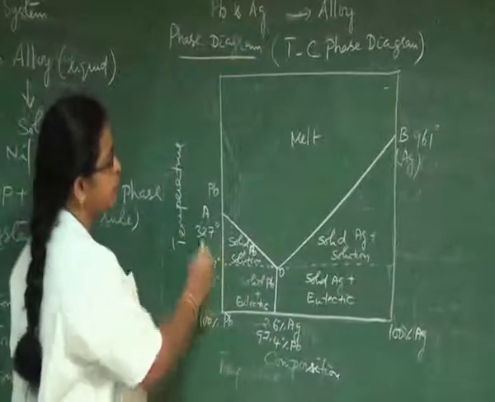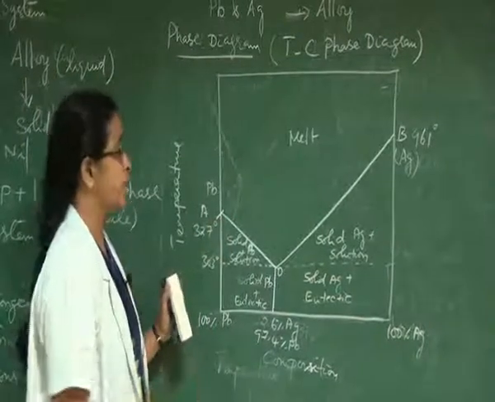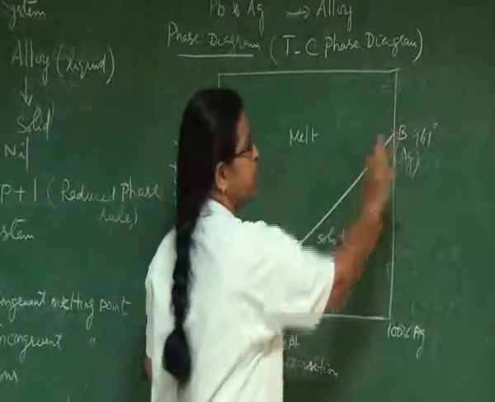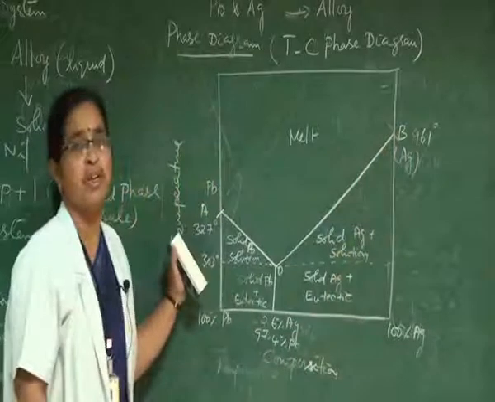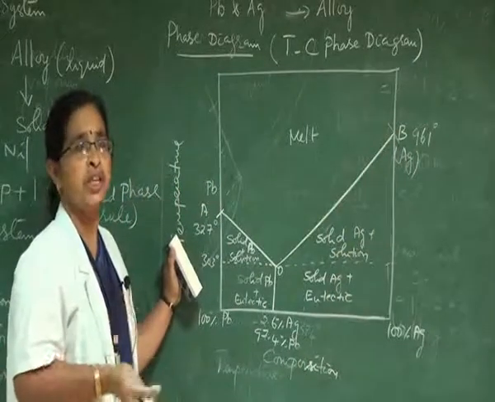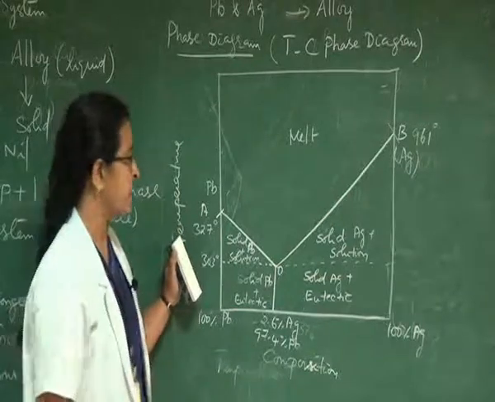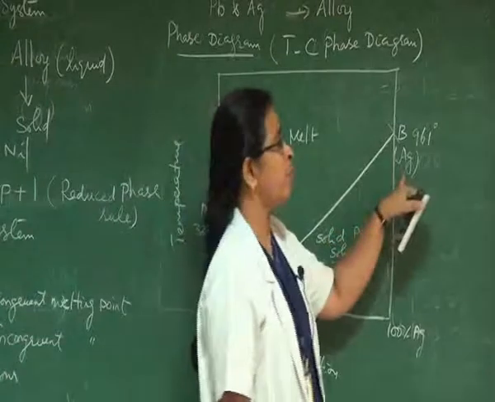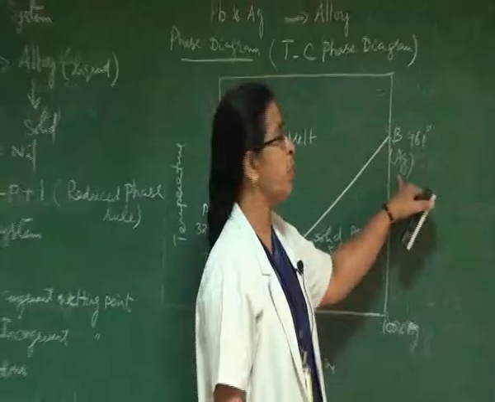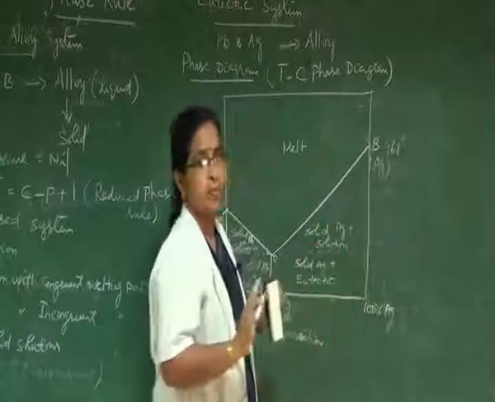See here in the phase diagram, point A represents the melting point of pure lead. Point B represents the melting point of pure silver. We can start this alloy formation either with the sample of silver or with the sample of lead. If we start with silver, the melting point of silver is around 961 degrees centigrade.